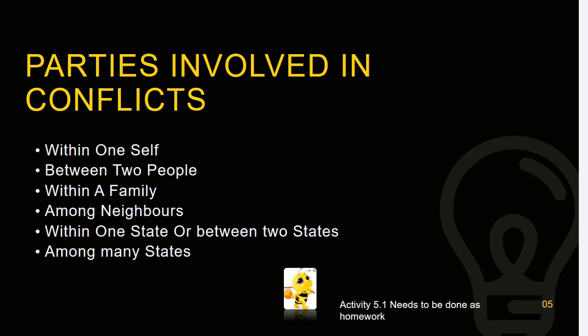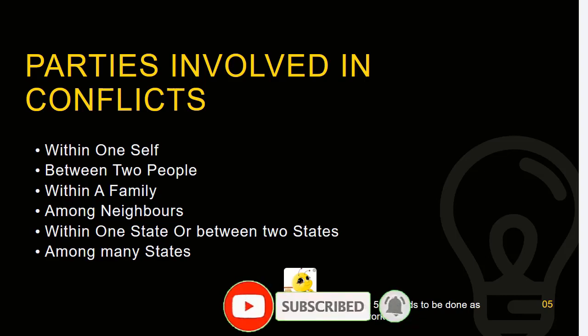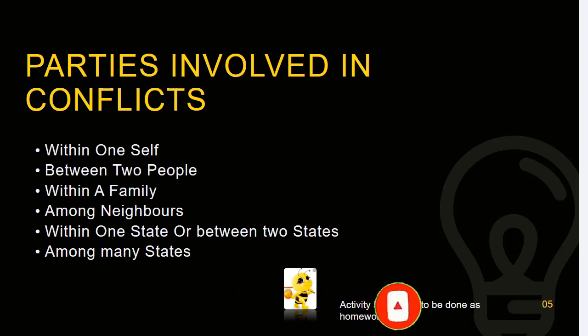At the same time we see conflicts within families and also among neighbors, maybe some land dispute among the neighbors and so on and so forth. And also when it comes to the world, there are conflicts among countries. Sometimes the same country may have its own conflicts, or conflicts with two or more other countries in the world, maybe due to various reasons, maybe resources, it could be land, and so on. So these are the basic parties or the people involved in conflicts. Okay, I think you got an idea. So let's get on to the next slide.